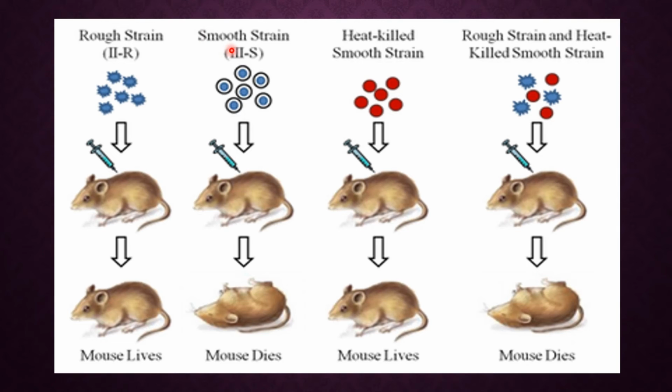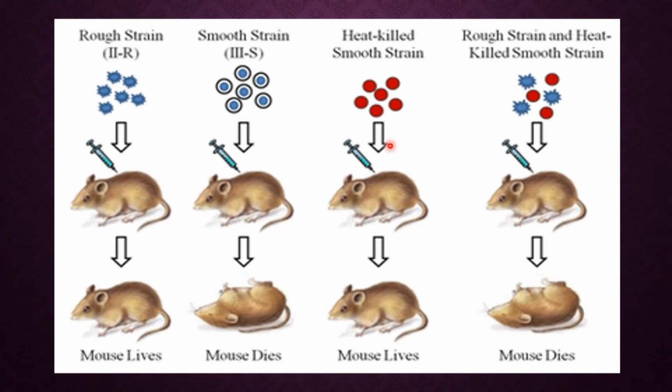In his second step, he took the virulent bacteria, that is S type, Streptococcus pneumoniae bacteria. See, this S type means it is smooth and this R type means it is rough. He took S type bacteria and injected it into the body of mice. He found that there was occurrence of pneumonia and the mice died.